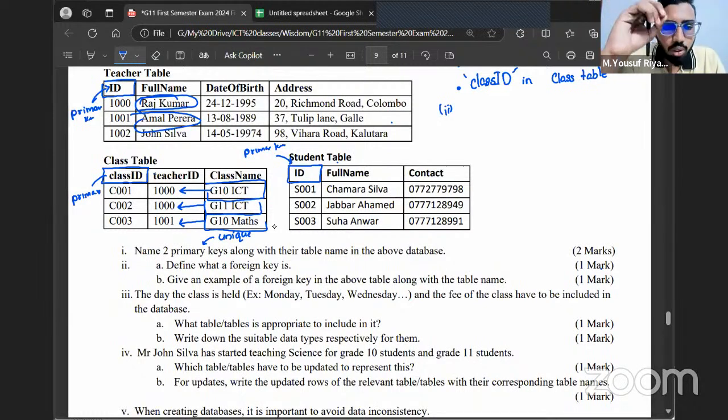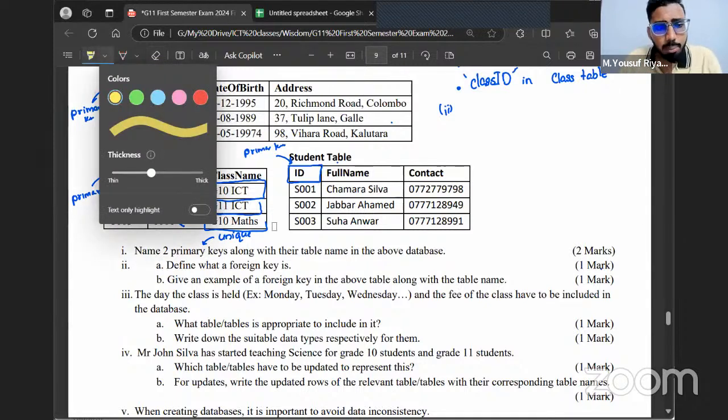There is a reason we actually don't mention these teachers' names. The reason is, imagine if I mention the teacher's name here. Let's say Rajkumar has changed his name to something else. Okay. Now if Rajkumar changed his name, I have to update it in this table as well as this table. Unwanted work for me. Always you want to make sure whenever some changes happen, without making a change to 1,000 tables, it should be a situation where you can make only one table change, right? So because of that, instead of mentioning values that can change, we mention here the values that don't get changed.